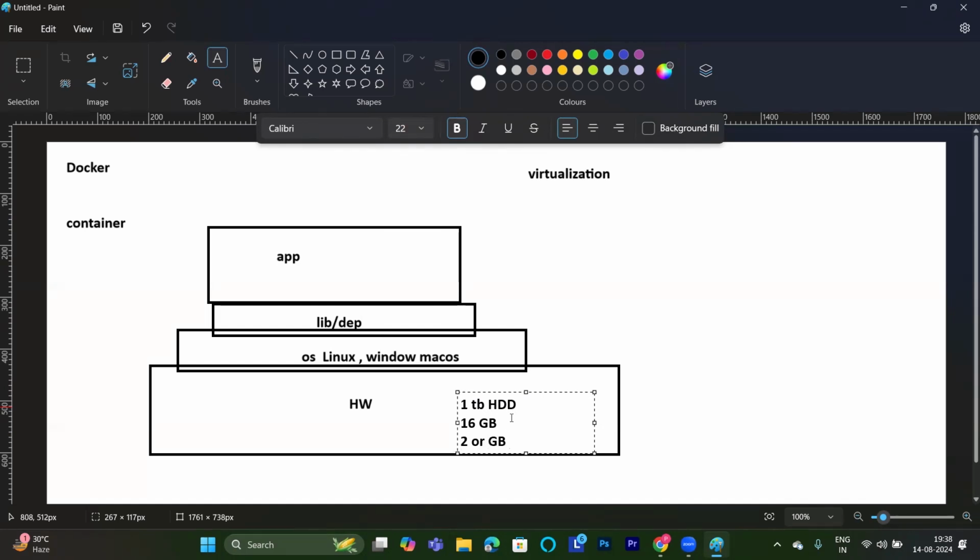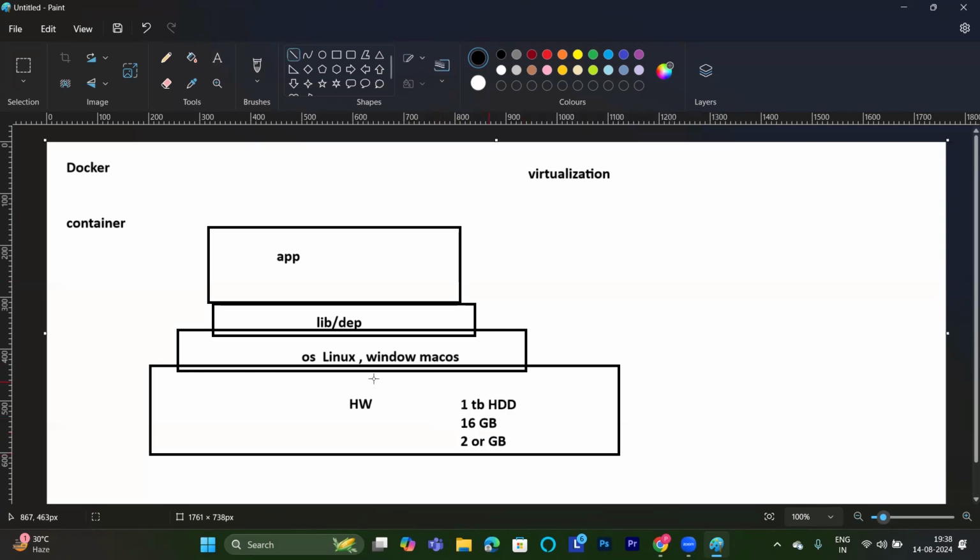Means whatever hardware resources we had, we were wasting them. 50 to 60% of hardware resources we were wasting before virtualization. One thing here: we had already paid money for these resources, but we were still wasting them. Because of that reason, virtualization came into the picture.